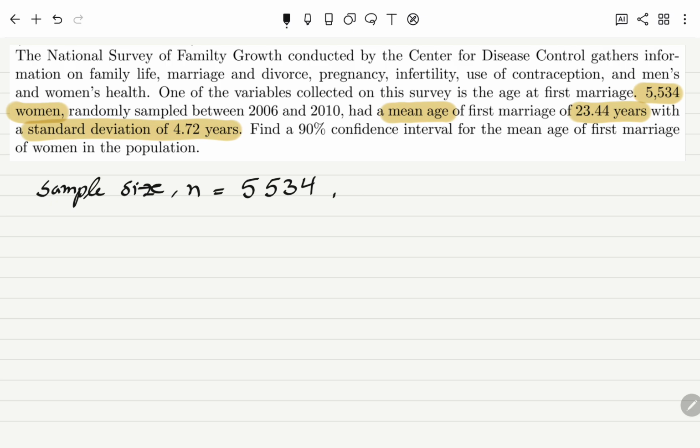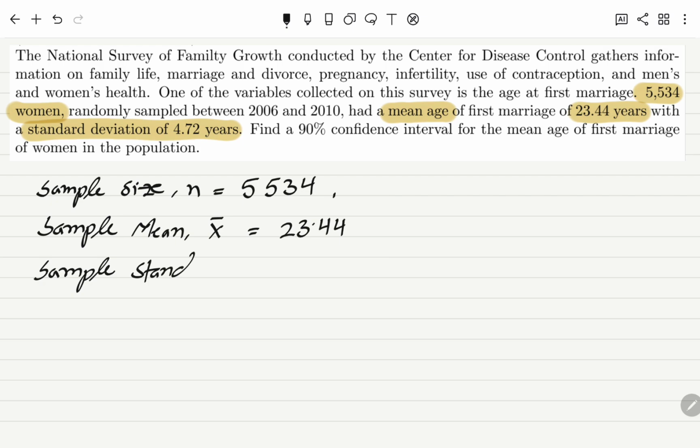The sample mean, which is x bar, is going to be 23.44 years, and the sample standard deviation, which is represented by s, is going to be 4.72 years. Okay. And now we're asked to find a 90% confidence interval for the mean age.